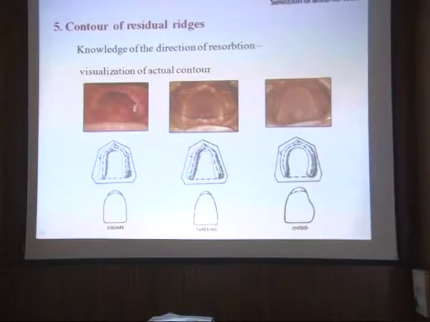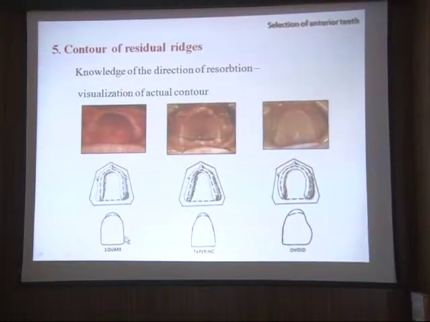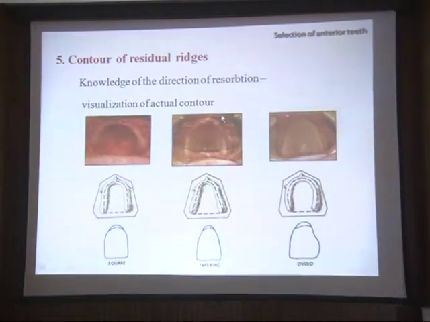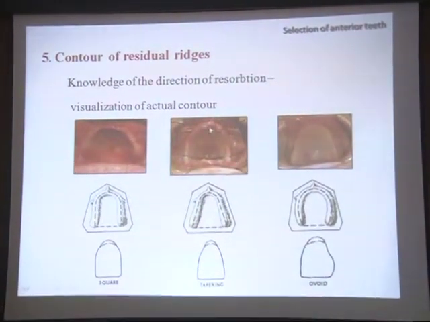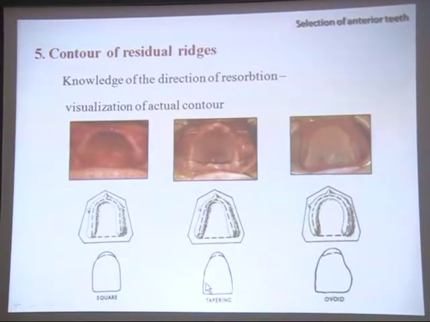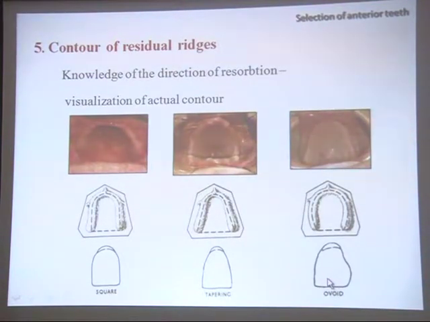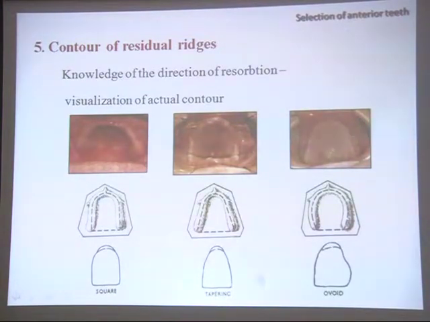This is the square shape maxillary arch. Diagrammatically it could be like this, and here it goes along with the selection of the tooth, that is the shape. So if such a type of ridge is there, you can go with the square type of selection of teeth. If the ridge is tapering, then the tapering form of the tooth could be selected. If the ridge is ovoid, then this form of the tooth can be selected. So again, the size and the shape of the arches will guide the selection of the teeth.